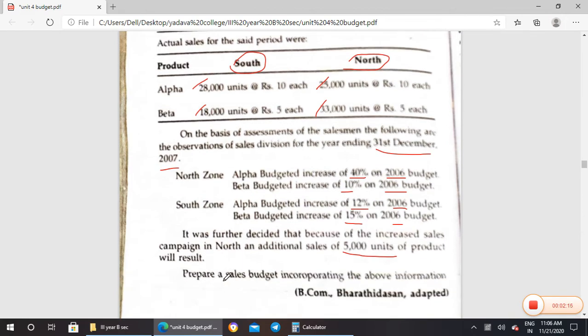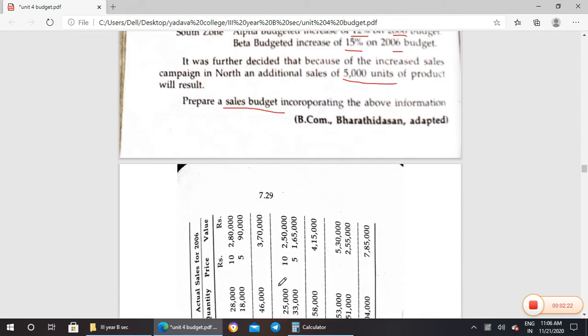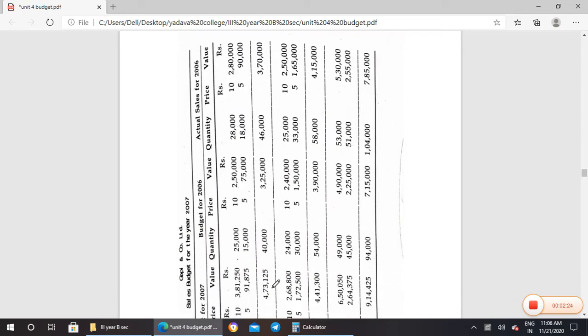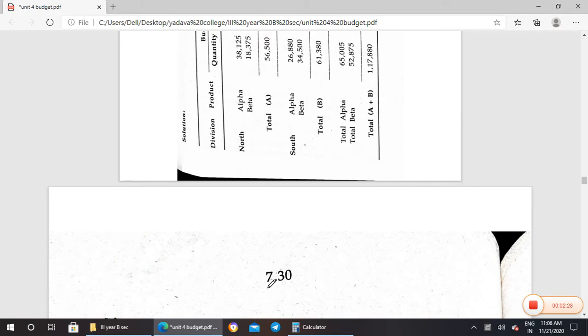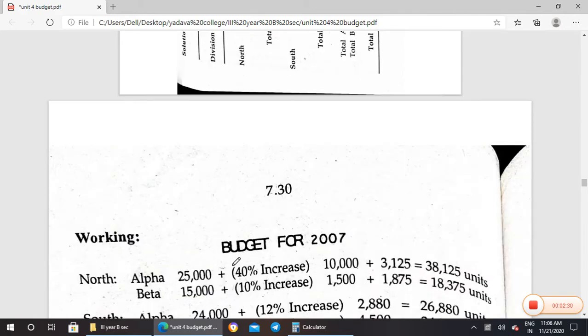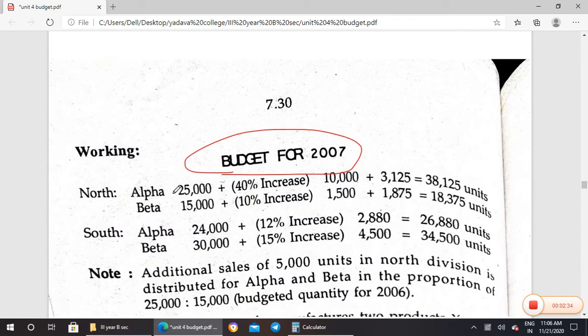So they asked to prepare the sales budget. Now we are going to prepare a sales budget. Before moving on, I'll give the additional information regarding the 40% increase for 2007. Alpha 25,000, 40% increased, so 10,000.